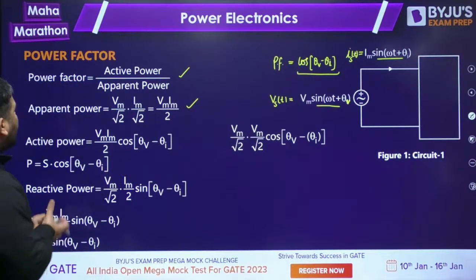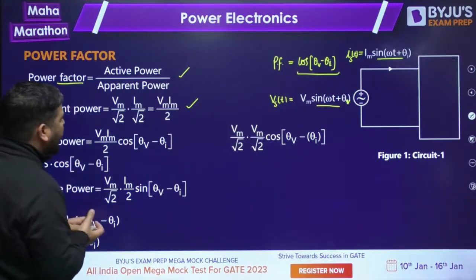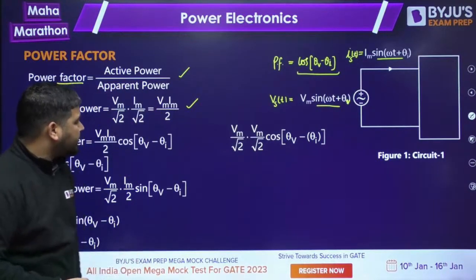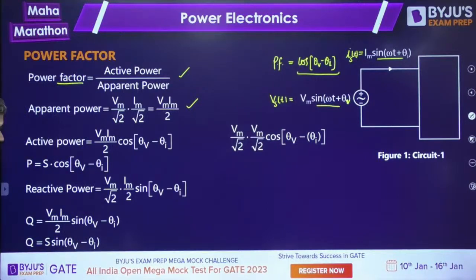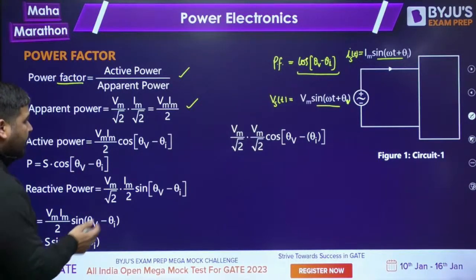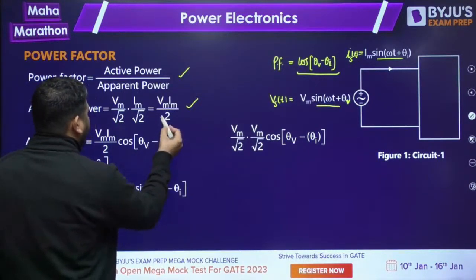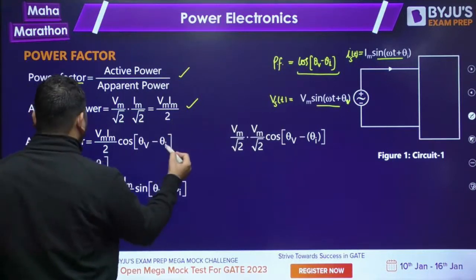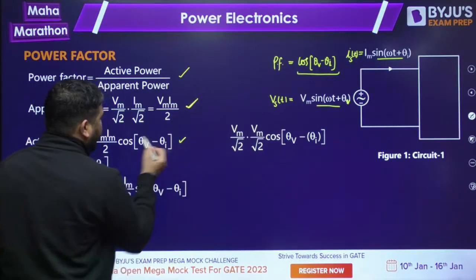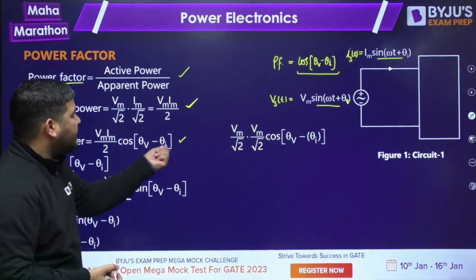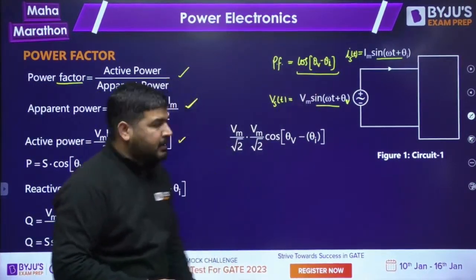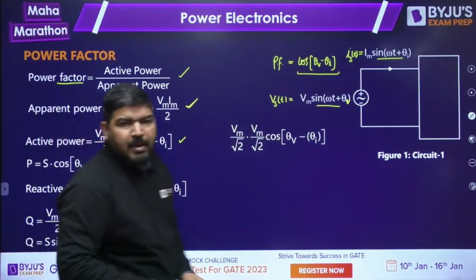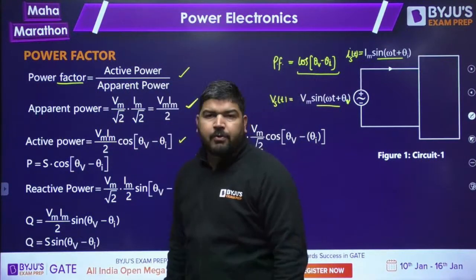Now you need to calculate the power factor. Power factor is active divided by apparent. So you can calculate the power factor by taking this ratio. This is my active and this is my apparent. If you take the ratio, the power factor will be cos of theta V minus theta I. You can directly solve it like this. So this is the method by which we can solve for power factor.